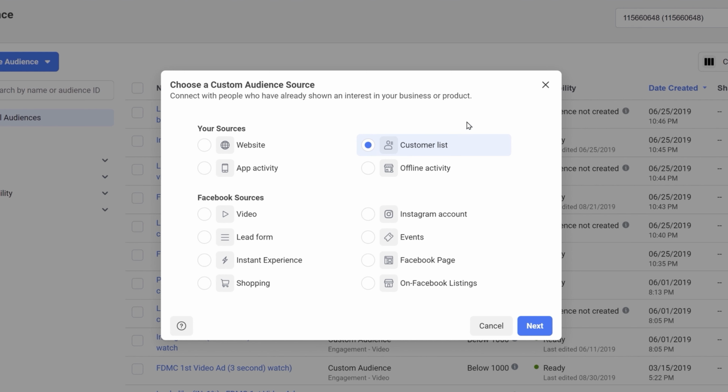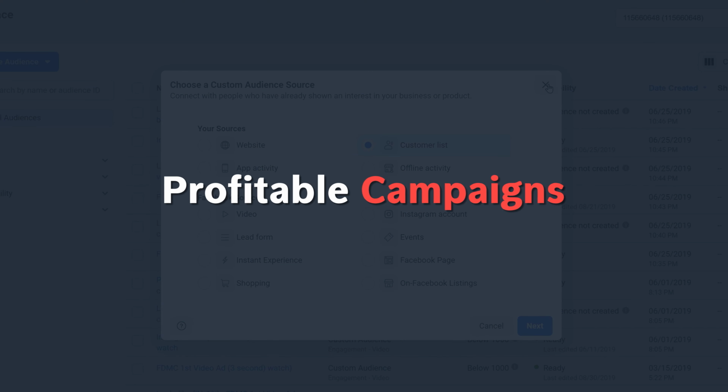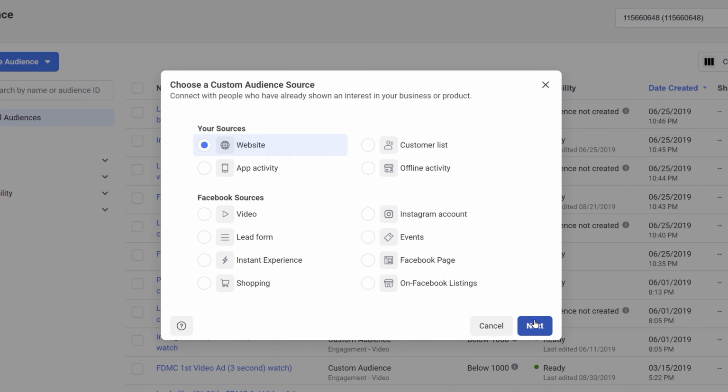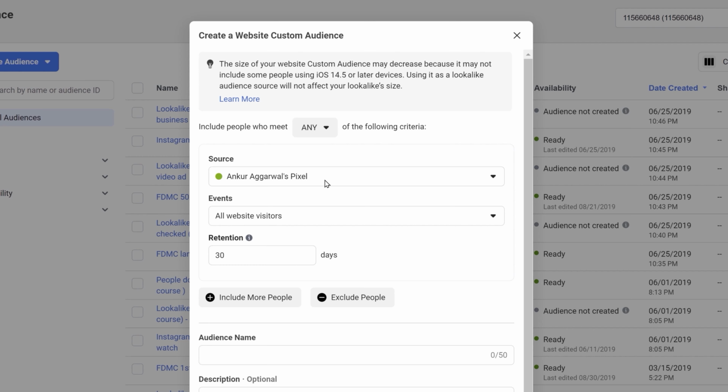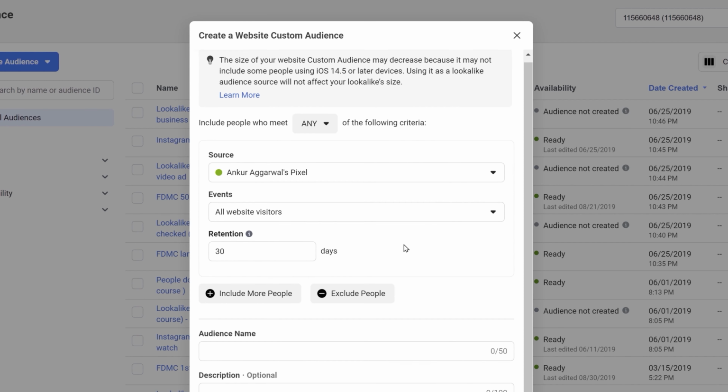So this is where custom audience can help you out, and custom audience is an extremely important part of running Facebook ads. It's extremely useful and can really help you out in running profitable campaigns. Like if we create a custom audience, let's select website, click on next. As you can see, my Ankur Agarwal's pixel is active. So include people who meet any of the following criteria. The event could be website visitors and the retention is 30 days. So I can create a custom audience of all my website visitors in the last 30 days.